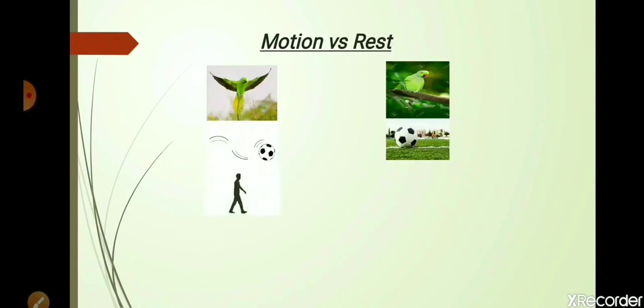A man, while walking, changes his position with time, so we can say that the man is in motion, and the man who is standing still is said to be in the state of rest. So the pictures on the left side are showing the state of motion, and the pictures on the right side are showing the state of rest. Now what are the different types of motion that we have?